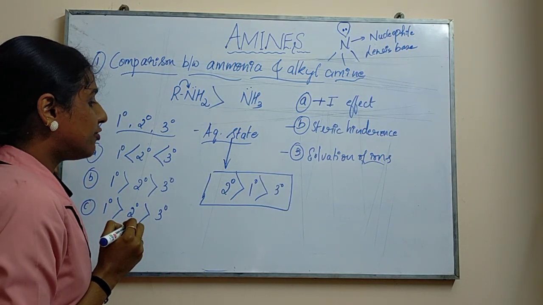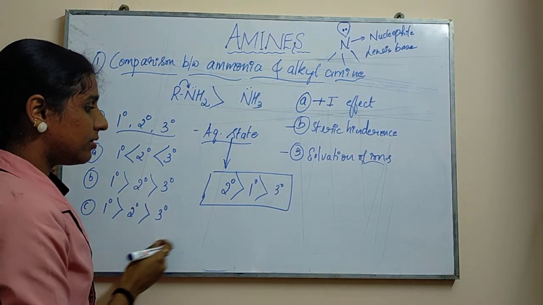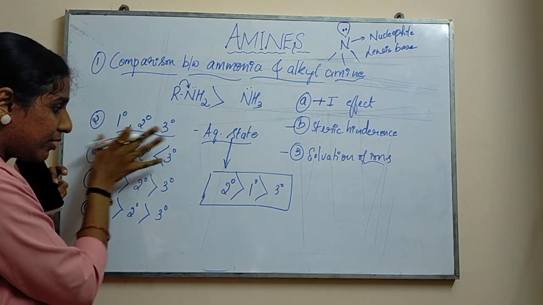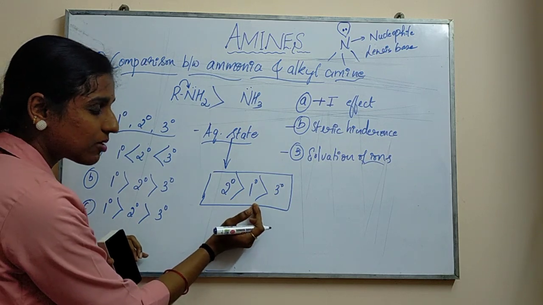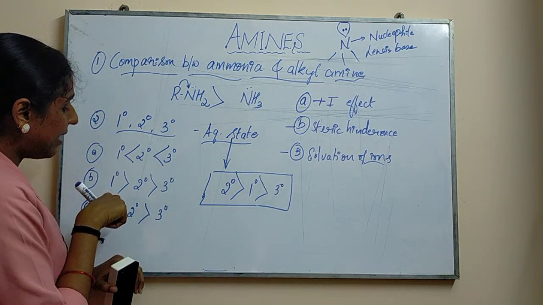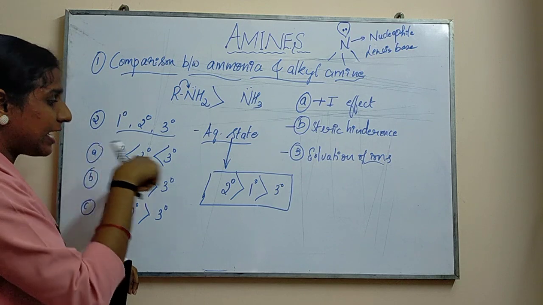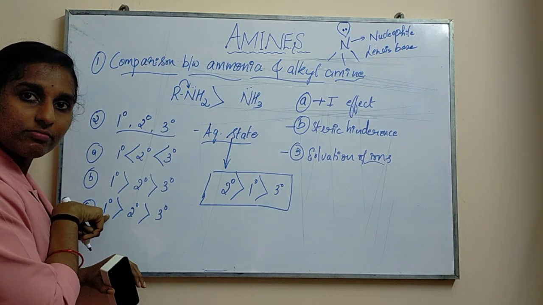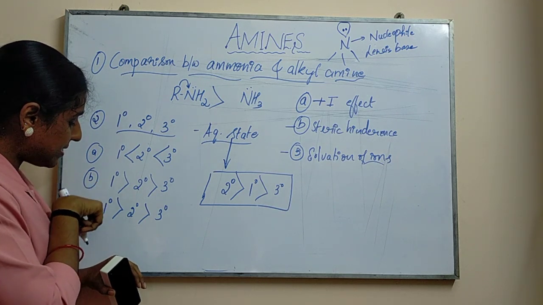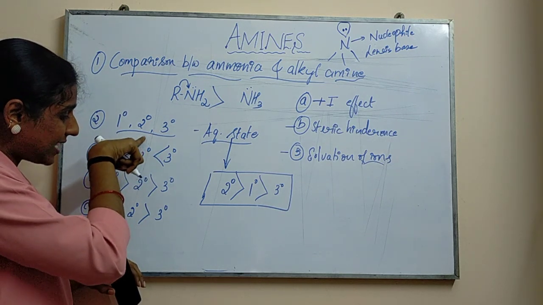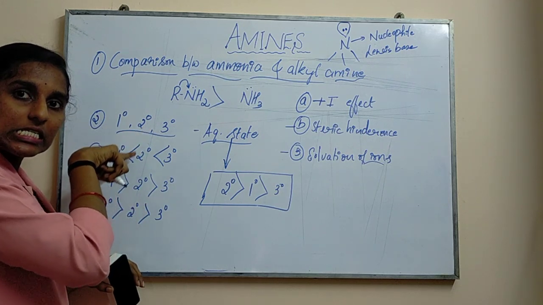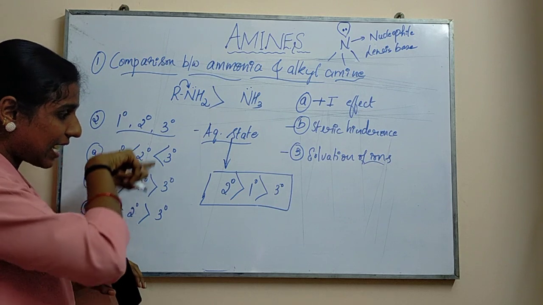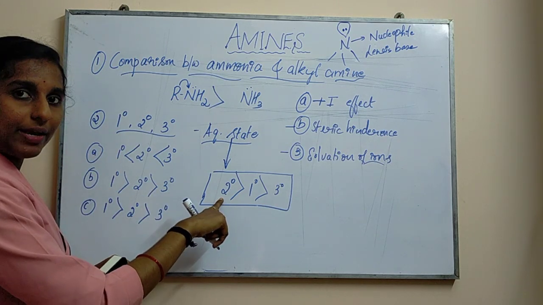Now maybe you are confused. So many things I have written, then why have I written this as the trend, right? So here we are going to compare this, and after that we are supposed to write this. When you compare, in only one case tertiary is higher, in the other two cases primary is higher. High basicity will be seen in the other two cases. The secondary is moderate, in the sense it is in the middle. So when you compare these three, obviously the secondary shows more of the property, correct?